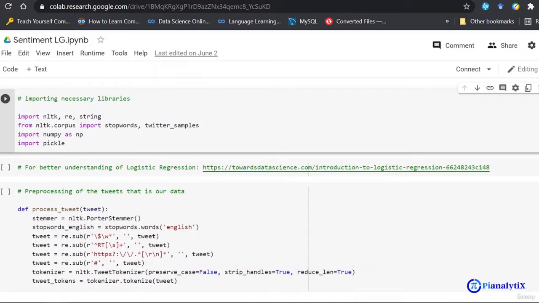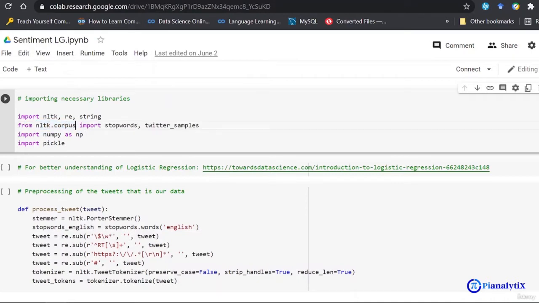We are starting with importing libraries, and as you can see, we have the NLTK library which will be used in sentiment analysis, and we have the re library which is used in string manipulation. The next thing you can see is something called nltk.corpus.